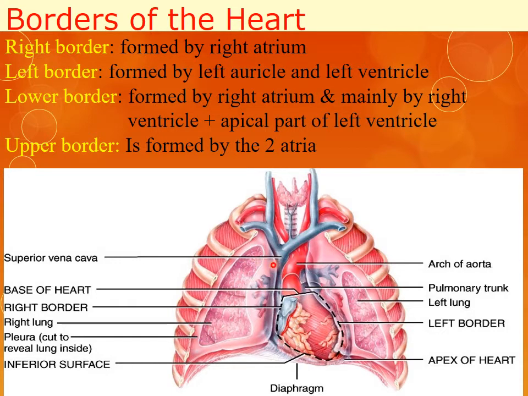So in this picture you can see this is the superior vena cava, this is the base of the heart, this is the right border formed by the right atrium. This is the inferior border which is formed by the right atrium, the right ventricle and the apical part of the left ventricle. This is the left border which is formed by the left auricle and left ventricle. This one is the pulmonary trunk and this is the arch of aorta. This is the diaphragm and these are the two lungs.